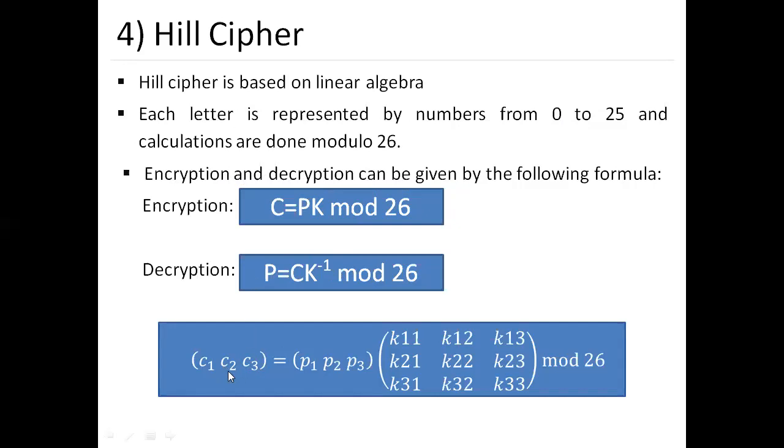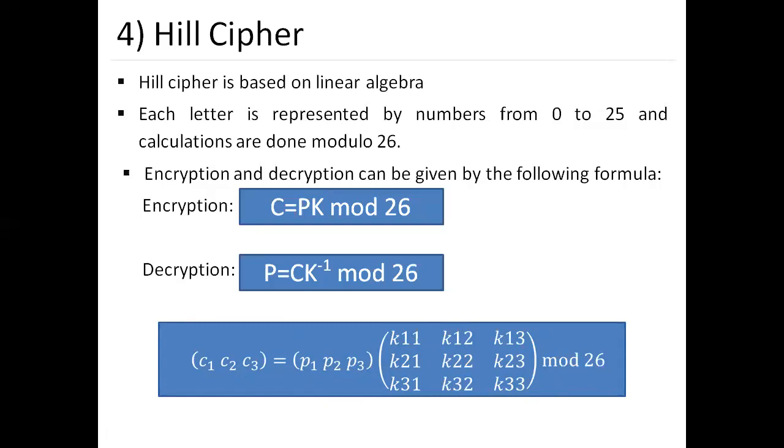The ciphertext that we wish to have is equal to, for example, plain text character 1, plain text character 2, plain text character 3, and the keys make a matrix. So here we have a 3 cross 3 matrix and modulo 26. Mod 26 will be the generation of the numeric form into a character.